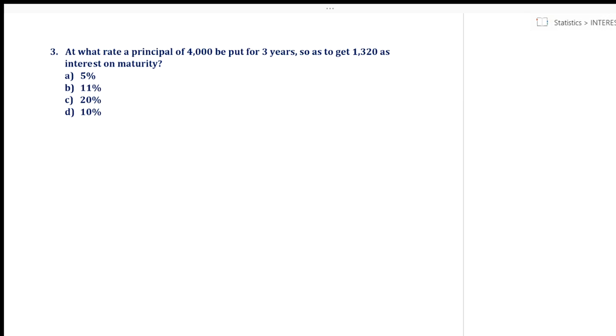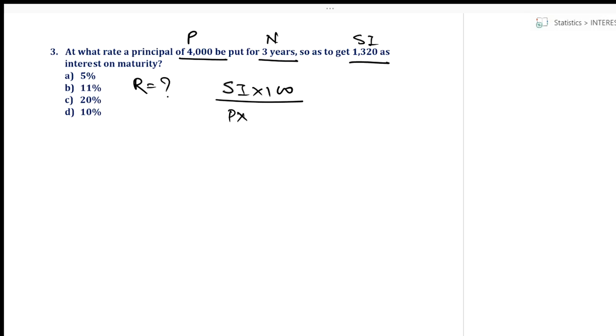Okay, so this question: at what rate should a principal of rupees 4,000 be put for 3 years so as to get 1320 as interest? So this 4,000 is nothing but principal, this is N and this is SI. And I have been asked to find out rate of interest. So R is equal to what? In the previous question I mentioned, to find R, the numerator is SI into 100 and the other two terms will be written in the denominator, that is P into N.